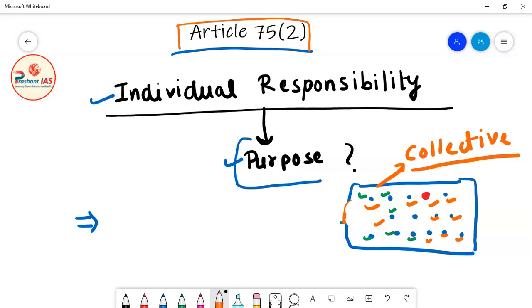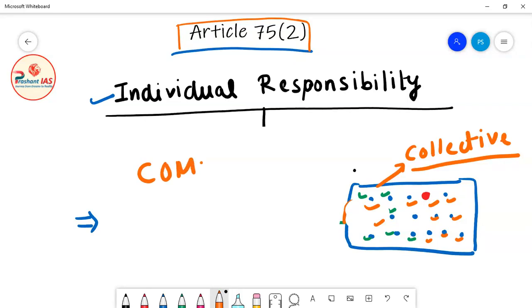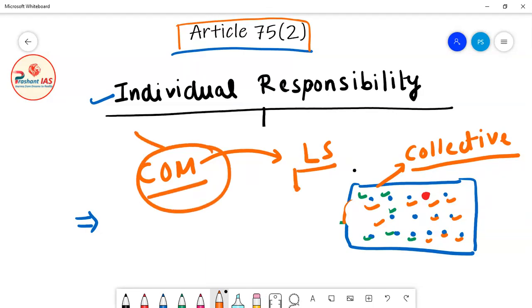And if the decision is taken by all the ministers, then it is common sense that all the ministers are collectively responsible towards the Lok Sabha. So if a decision is defeated in Lok Sabha, then the entire Council of Ministers will be removed. So what is the very purpose of individual responsibility? The very purpose of individual responsibility is to ensure the collective responsibility of the Council of Ministers towards the Lok Sabha.